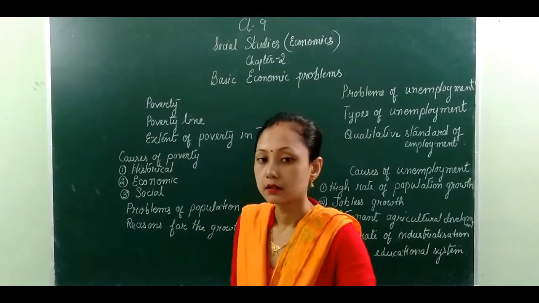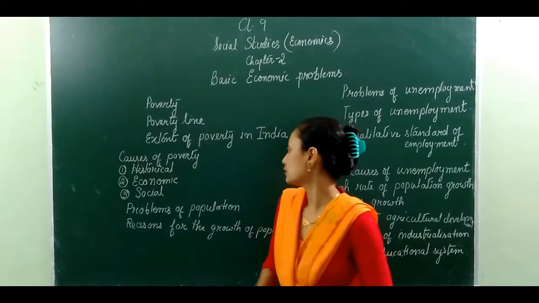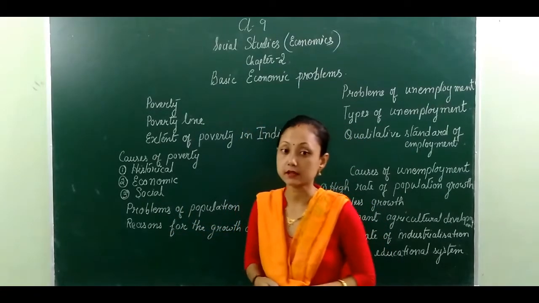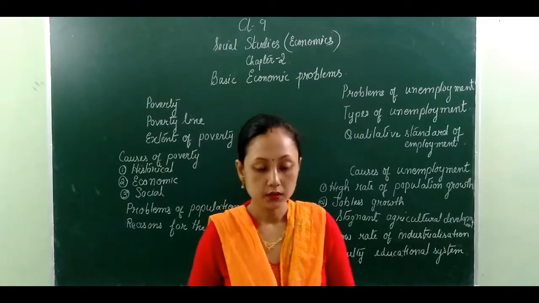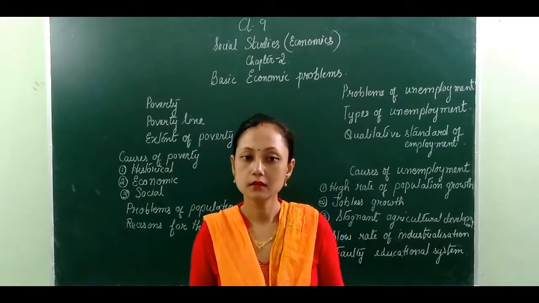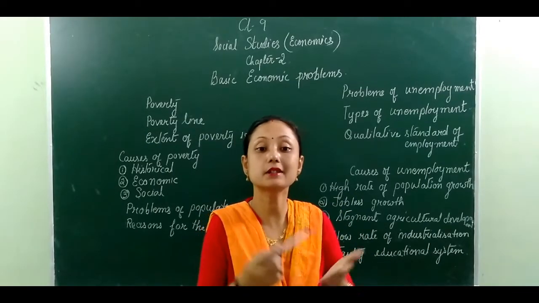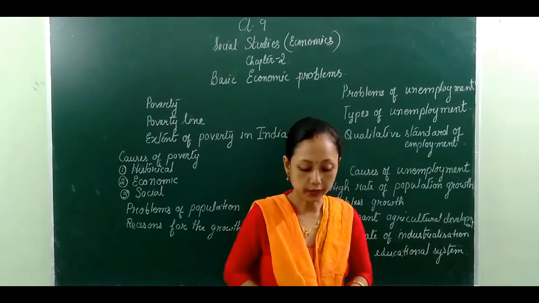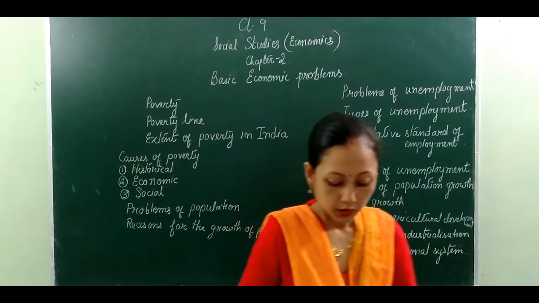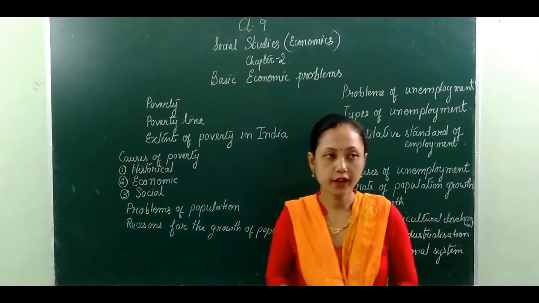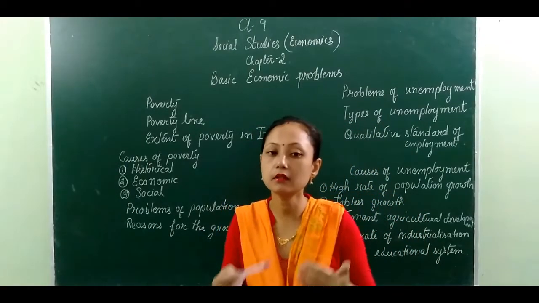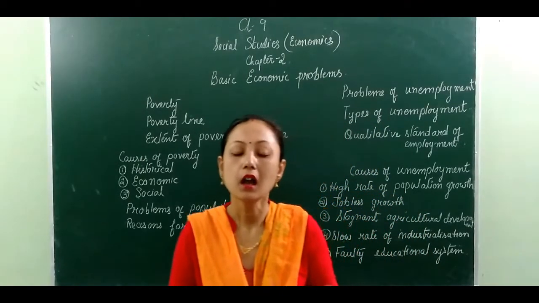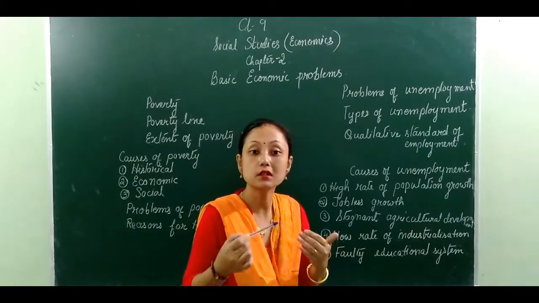Next, let's go to the social factor that has led people to live under the poverty line. What is social? Social means those related to society. We find that in Indian society, people are living under many social evils.